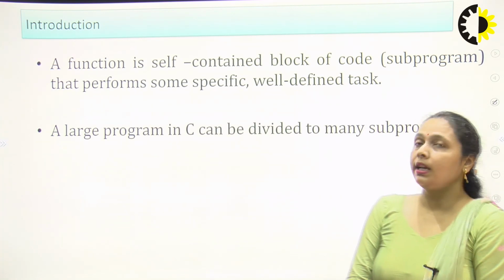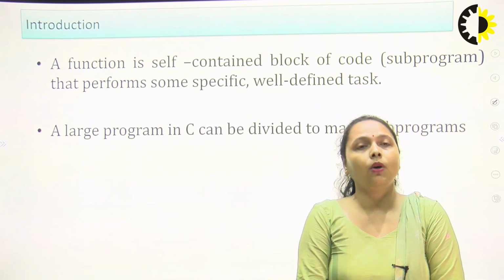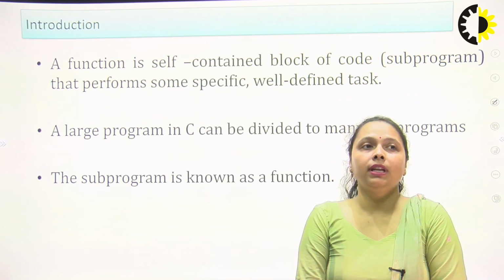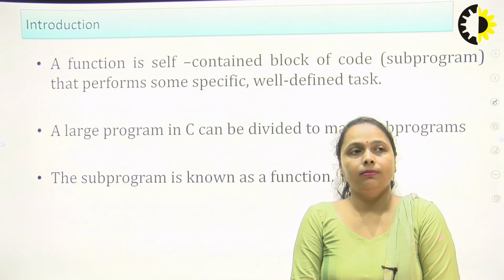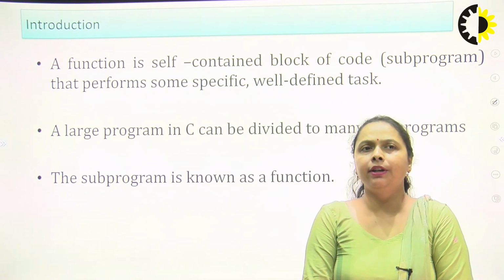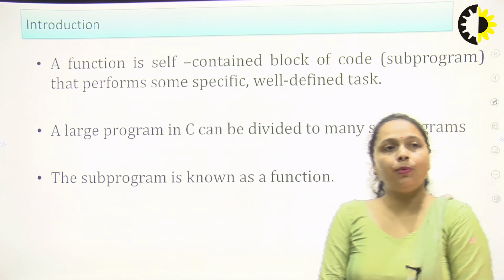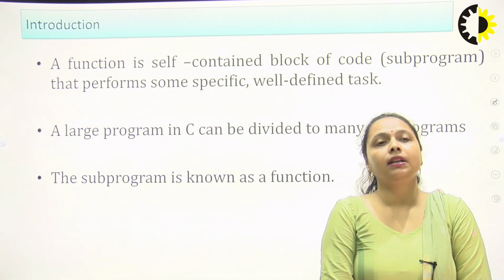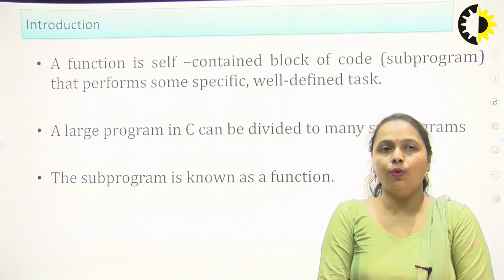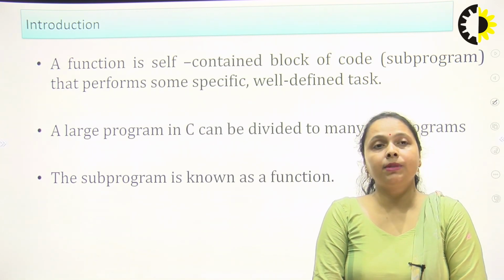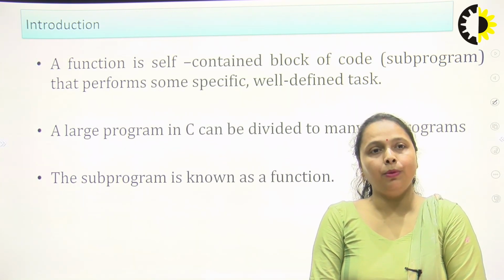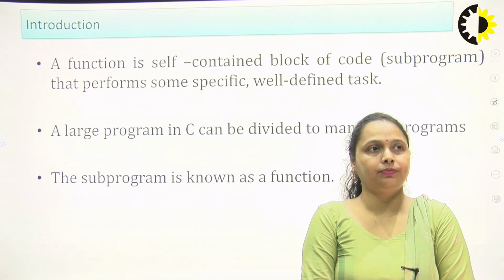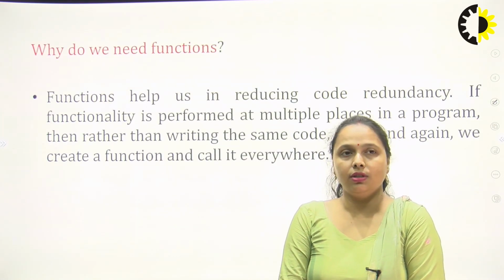Functions are nothing but a self-contained block of code, also known as a program, that performs some specific task, or we can say a well-defined task. A large program in C can be divided into many subprograms, and these subprograms are nothing but the functions. Or we can say that functions are a set of codes, a small part of code, a group of code which accepts input from the user, performs some computational task, and then the result is generated by the function. Now, why we need functions?